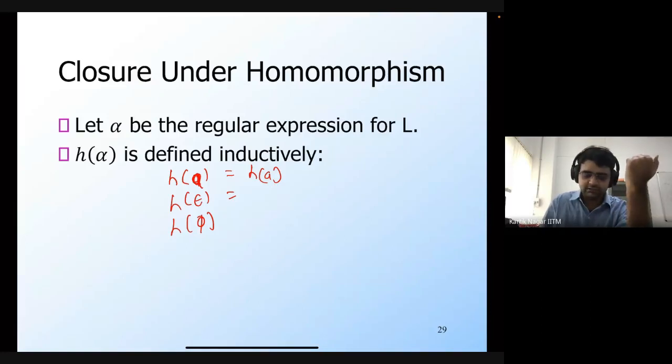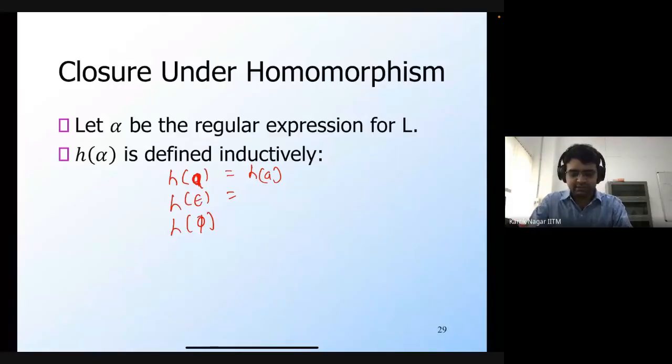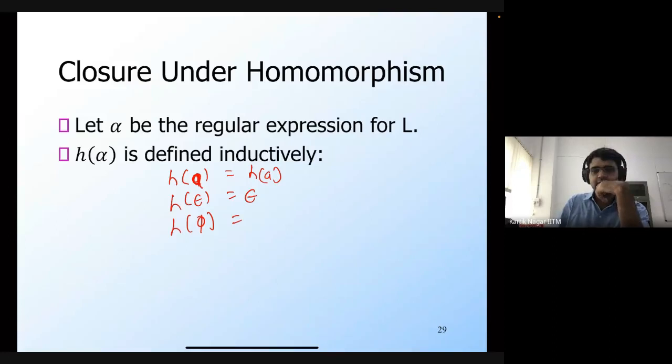Note that the original definition of homomorphism is from sigma to gamma star, so h is not defined on epsilon. In fact, h of epsilon is always going to be epsilon. And what about h of the empty set? Vikram is saying it's epsilon. Sorry, it's fine. So that's also correct.